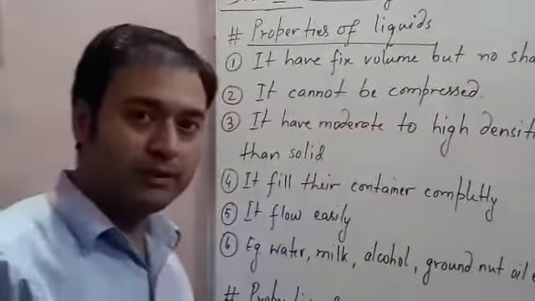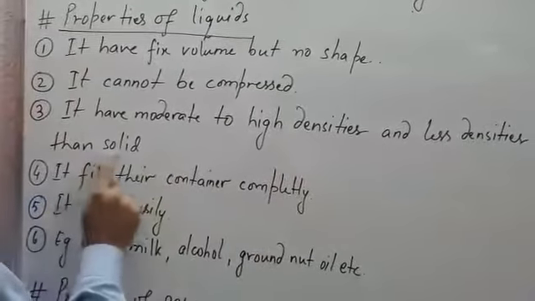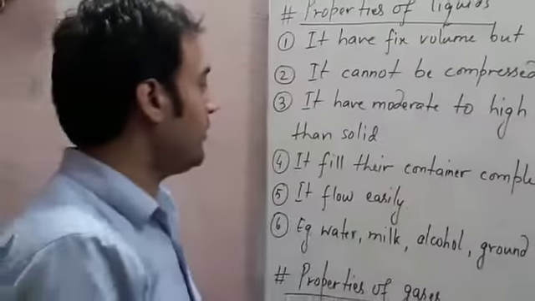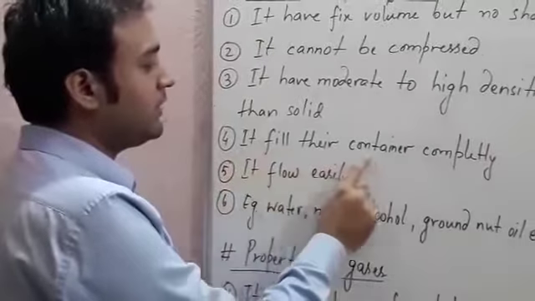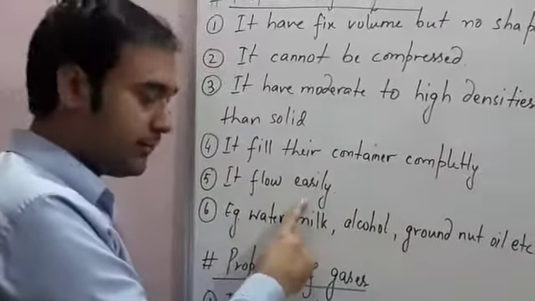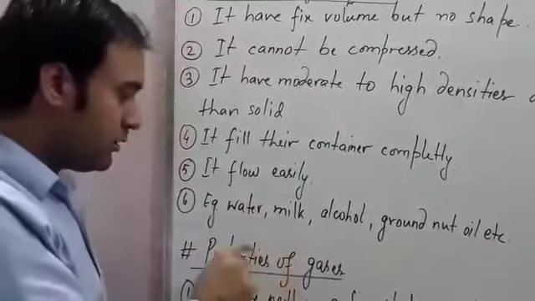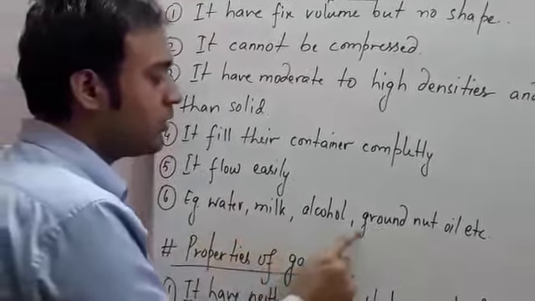Third, it has moderate to high density, and less density than solids. Fourth, it fills its container completely. Fifth, it flows easily. Examples: water, milk, alcohol, groundnut oil, etc.